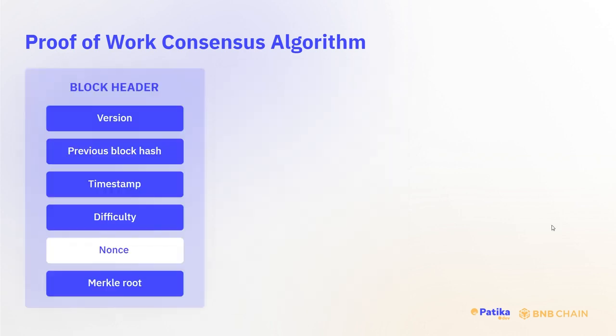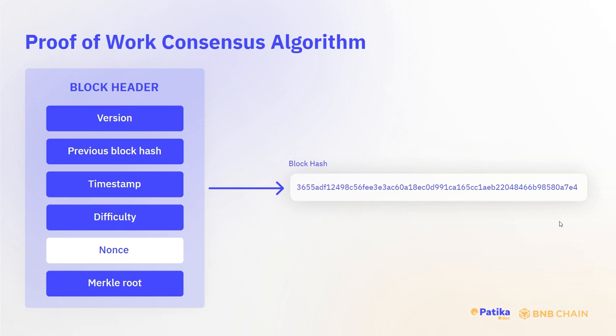So, for example, what is nonce value? When we try to find a hash value, every time we try it, we need to increase the nonce value by 1. When we do that, if the nonce value is a big number, this means that we have found the hash value in a lot of trials. So, here is our block hash. And I want 4 leading zeros to mine the block. It can be 8, it can be 15, it can be 20 zeros as well. This is actually called difficulty level.